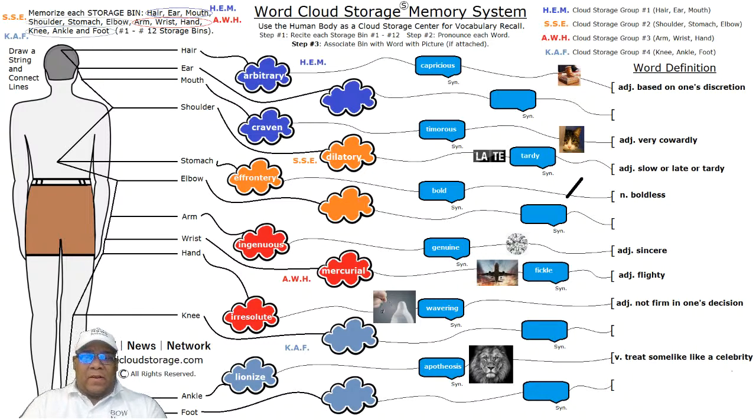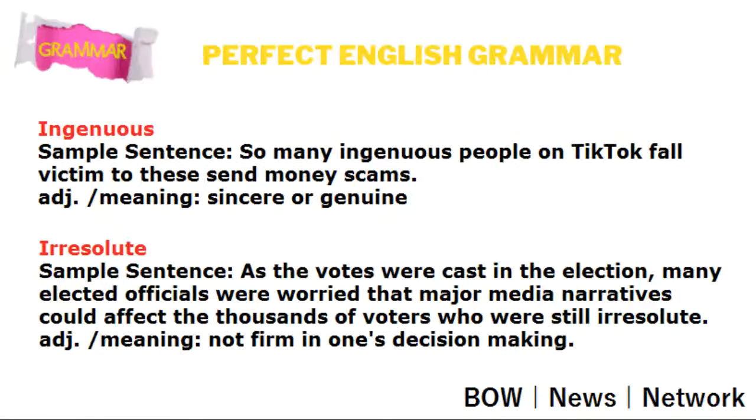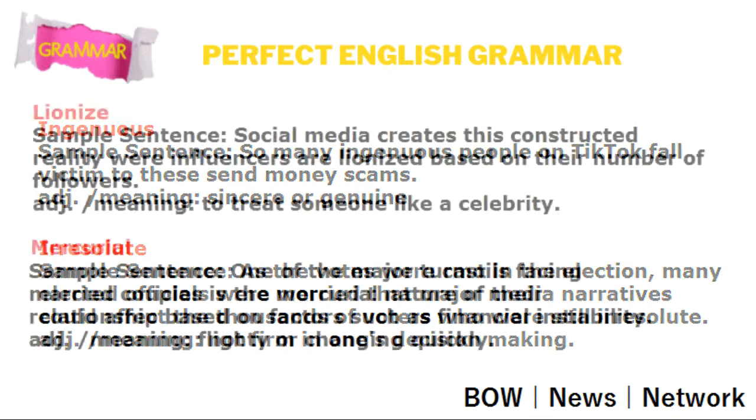So the next word in our red cloud storage group is going to be mercurial, and as it sounds, it recalls the liquid metal mercury, which is very toxic, and it's actually used in gold mining quite a bit. But in this case, it's an adjective meaning flighty. We do have a picture to word association of an aircraft taking off. Flighty, fickle is a synonym. Let's see how it's actually used in a sentence here. Mercurial.